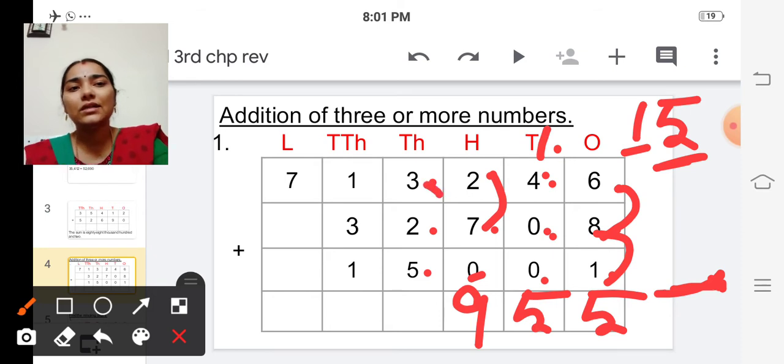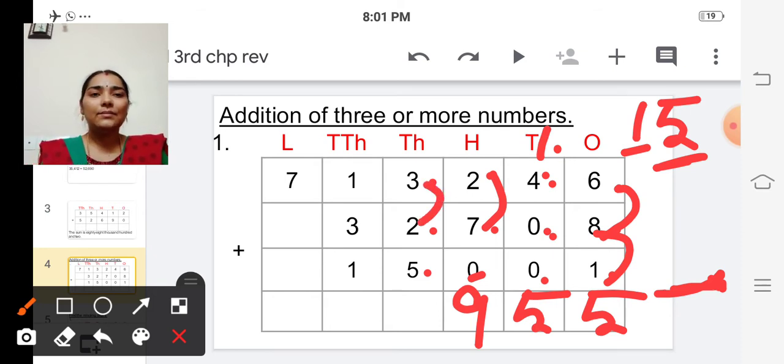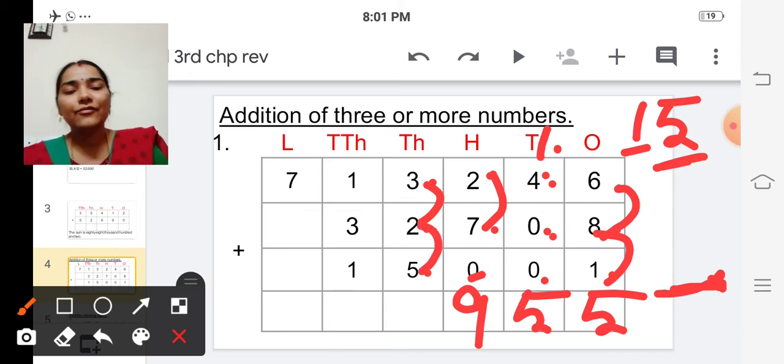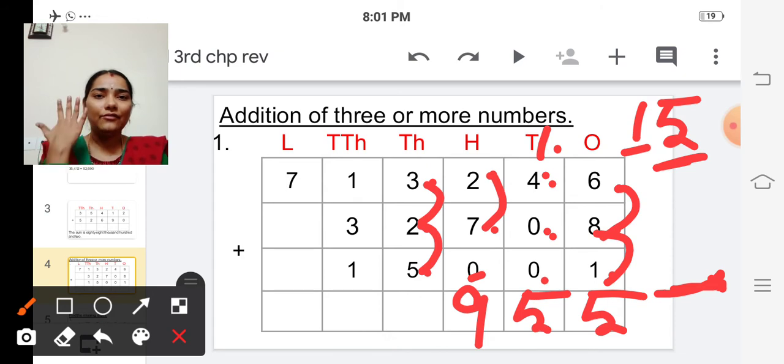First let's add 3 and 2. So 3 in the mind, 2 in the finger. After 3, 4, 5. Next 5 plus 5. So 5 in the mind, 5 in the finger. After 5, 6, 7, 8, 9, 10.